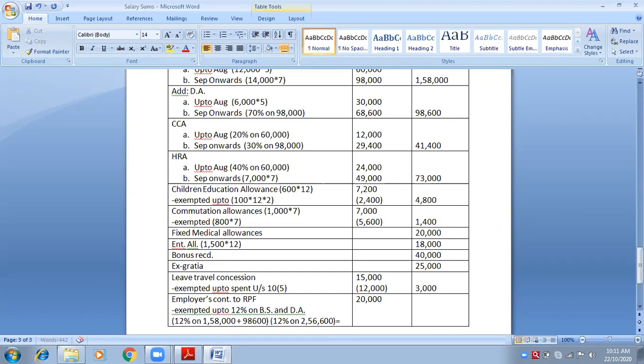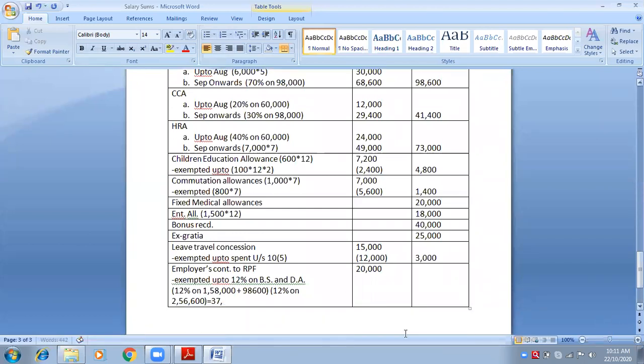So we will write here only. How much is it? 30,792 rupees. Okay. 30,792 rupees. Is it correct? Now see, this amount is more than the amount that was received from employer. This amount, 30,792, is more.